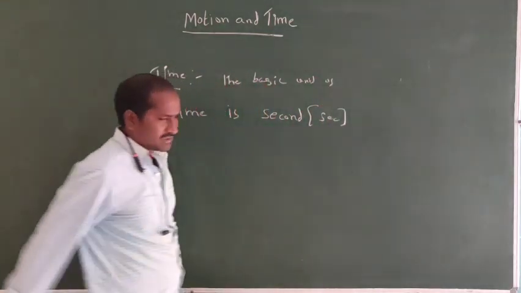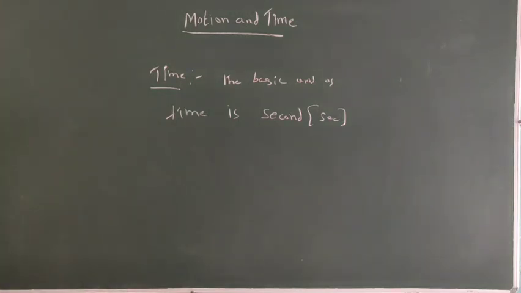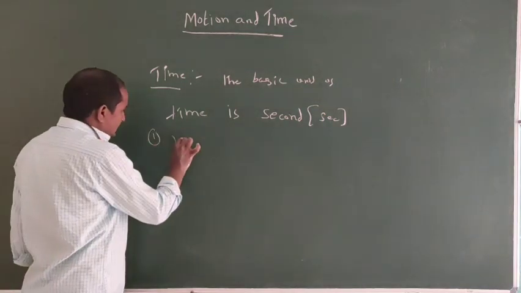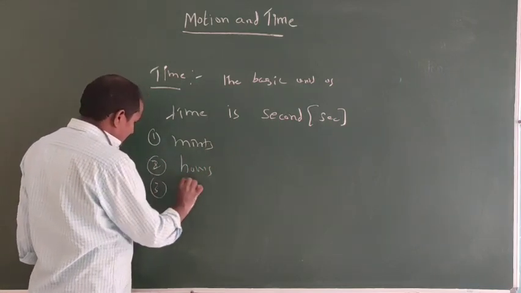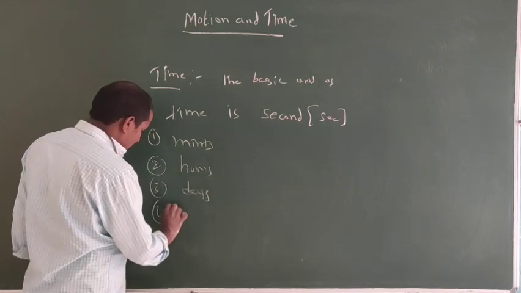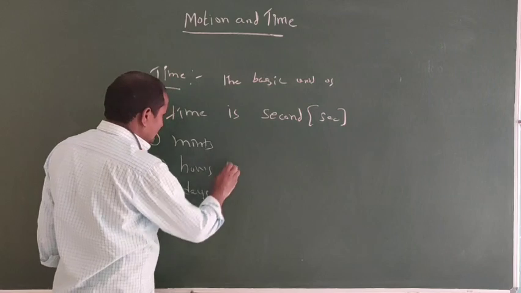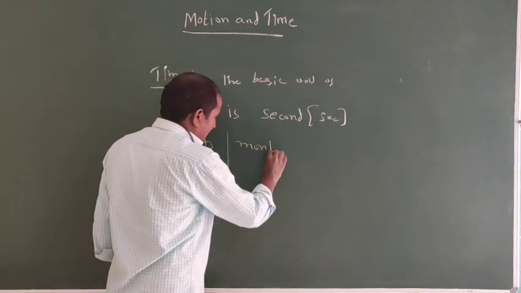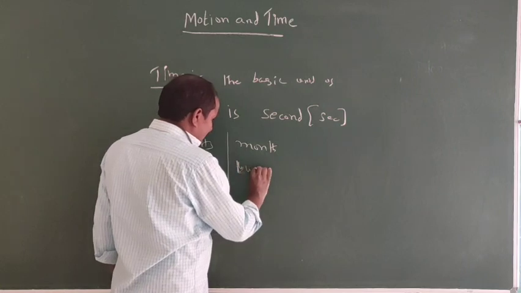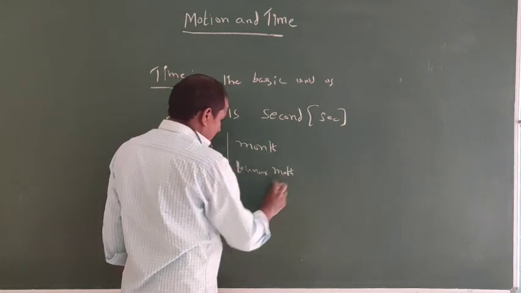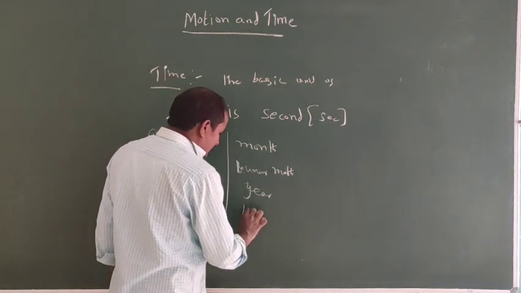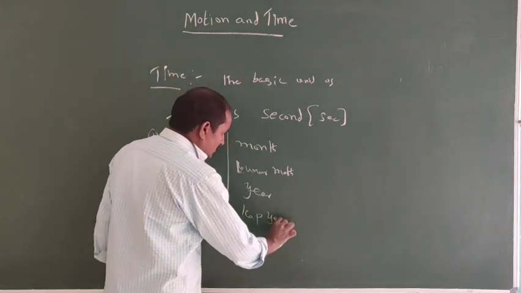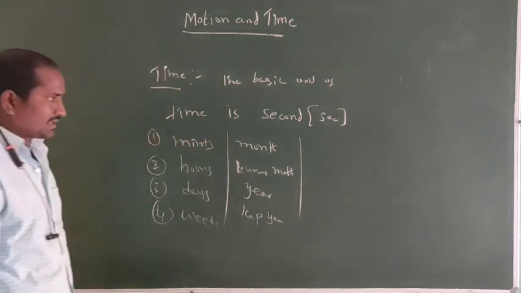We can write it as sec, but it is also measured in minutes, hours, days, weeks, month, lunar month, year, leap year, decade and millennium.